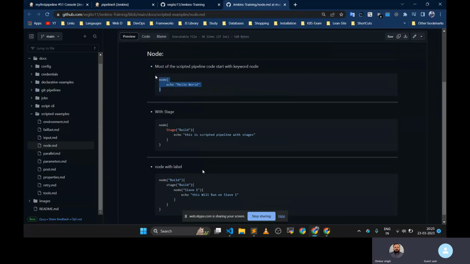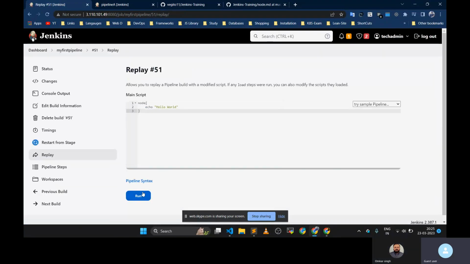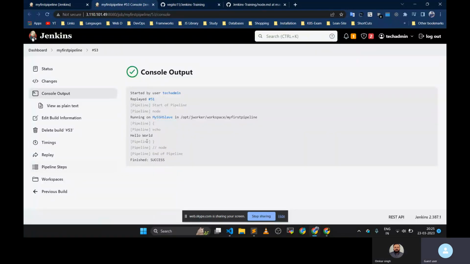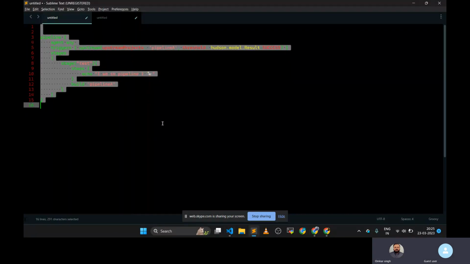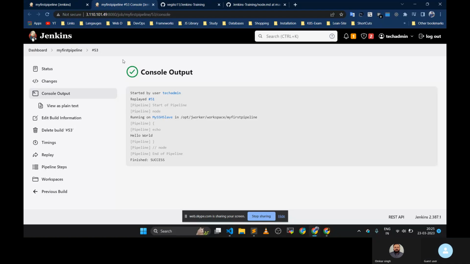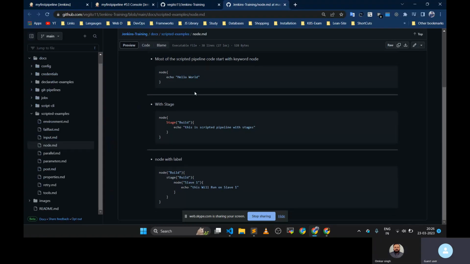If you give it here and run any pipeline, like I'm running now, you can see it is running successfully. Its only requirement is this node block, on which it should run. That's it, it is a very simple thing. It is used for highly customizable pipelines, because here we can use Groovy script. And here we can also add the stages block, but it is not compulsory.